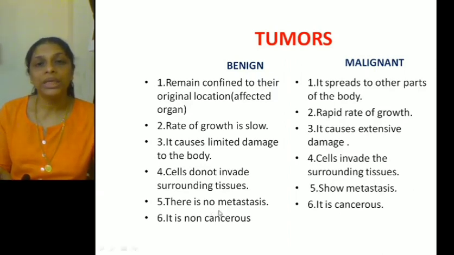Then there is no metastasis in the case of benign tumor, whereas there is metastasis in the case of malignant tumor. Then benign tumors are non-cancerous, non-dangerous, whereas malignant tumors are cancerous and highly dangerous, which may lead to the death of the person. So that's all about benign tumors and malignant tumors. Hope you understood this. Right.